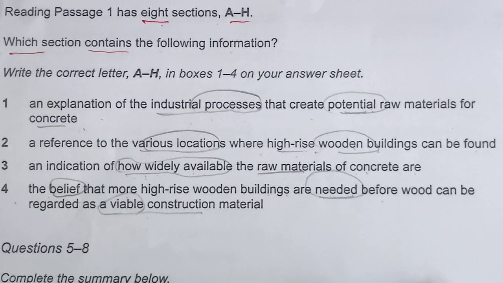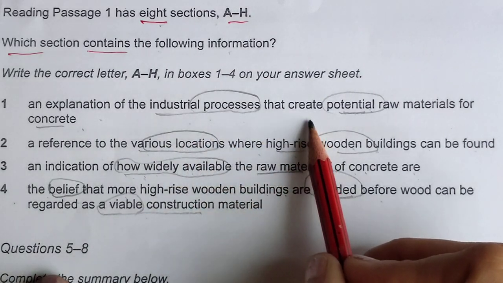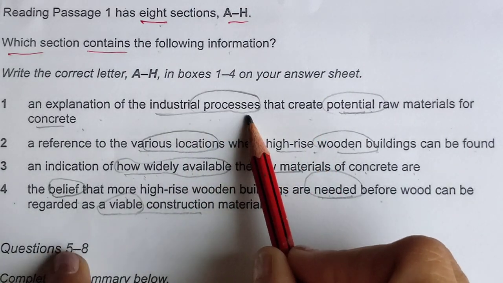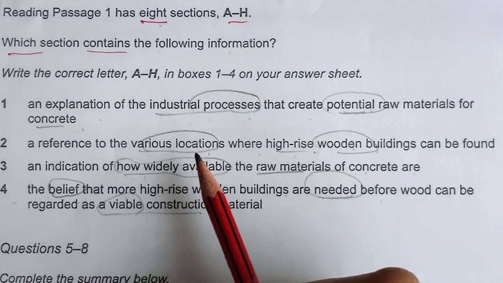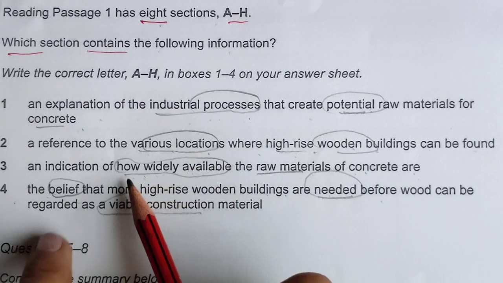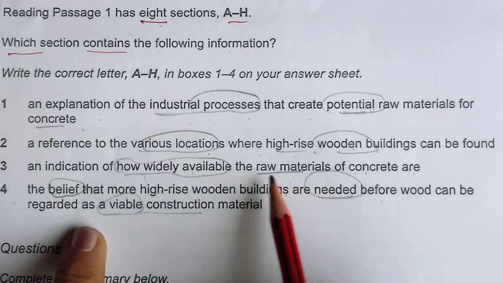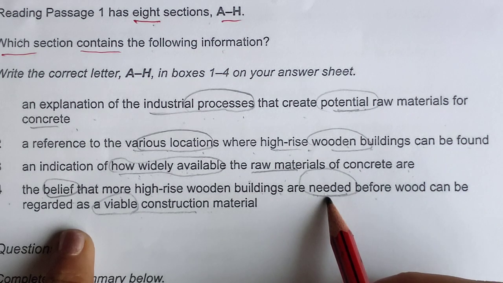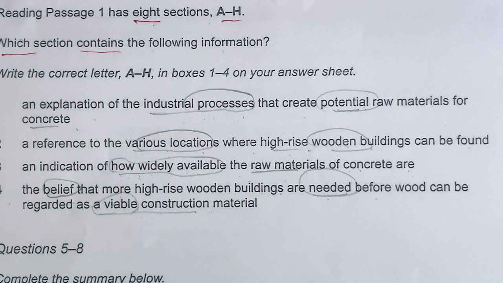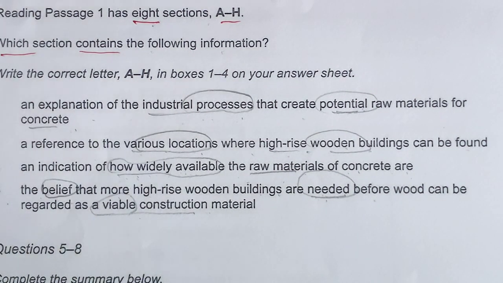Let's read the options first. Is anything matching? No process they are talking about, no locations they are talking about, only the planet. Planet doesn't mean that these are various locations, no. So how widely available the raw material is, this is also not discussed. Wooden buildings are needed, no wooden thing. So it means A will not match with any of them.